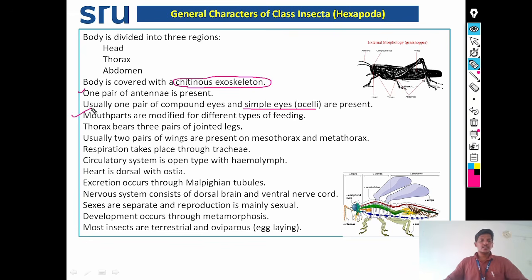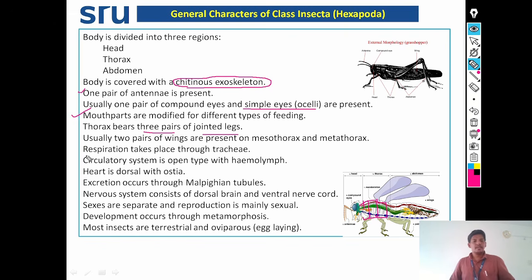Insect thorax consists of three segments, and each segment possesses a pair of jointed legs. See here, three segments of the thorax, that is prothorax, mesothorax, and metathorax. In each segment, a pair of legs is there. Similarly, in mesothorax and metathorax, a pair of wings is also there, but there are no wings in the prothorax.